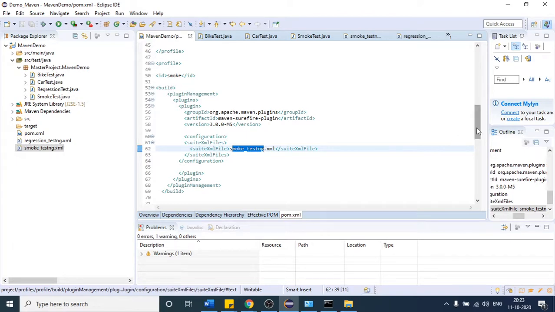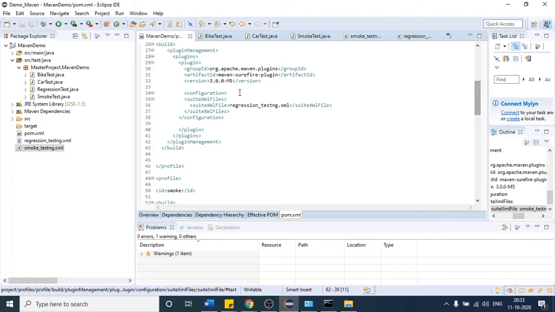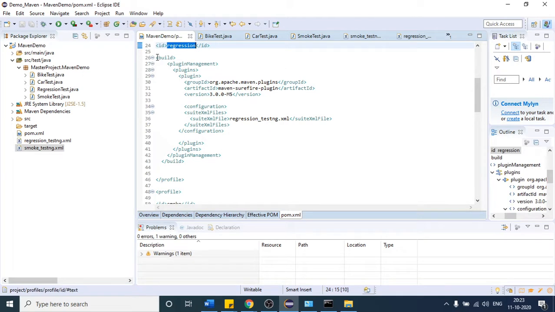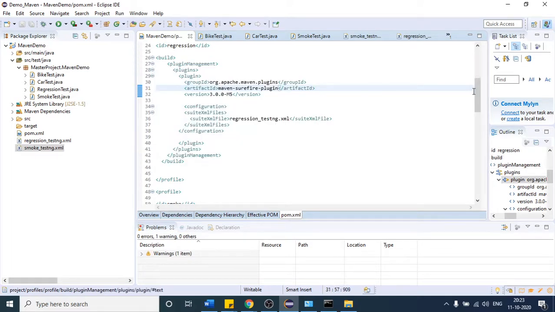Again, the next day, the client comes and says, I want to execute only the regression test case. I will not make any change in my file, I will just provide this ID name, regression. So Maven will come here and automatically execute this. So this is how you can use the Maven profiling concept. It is called the Maven profiling concept.